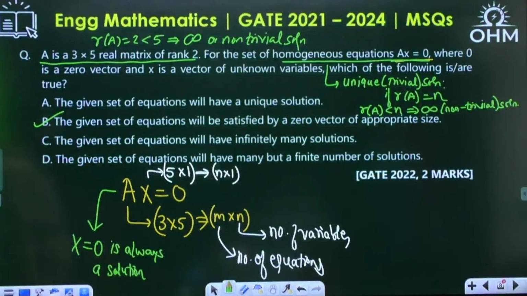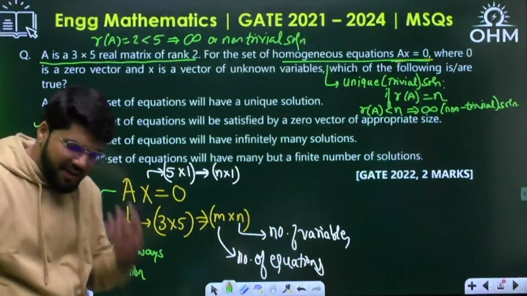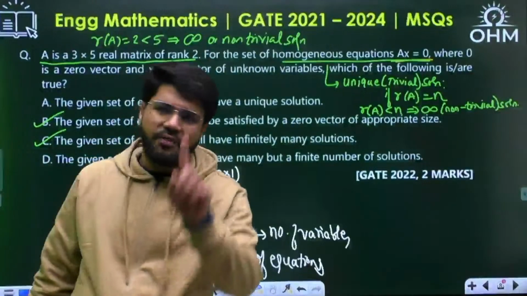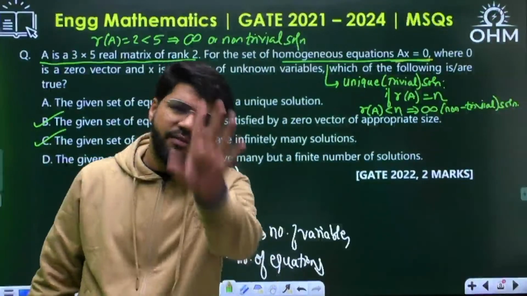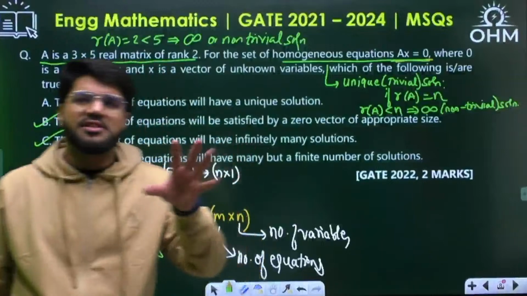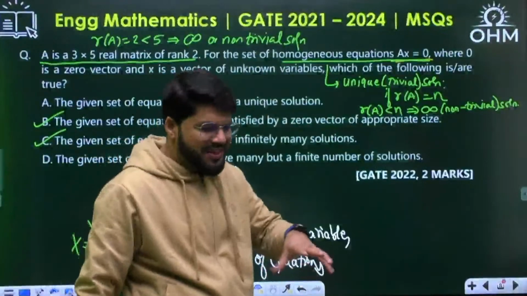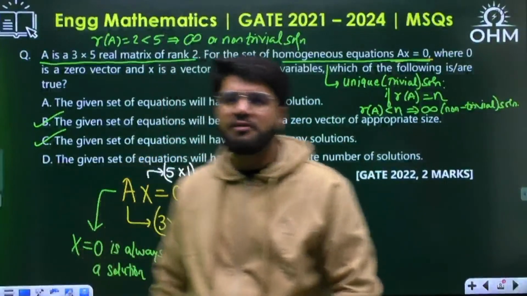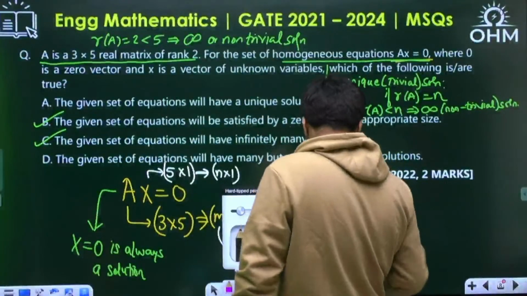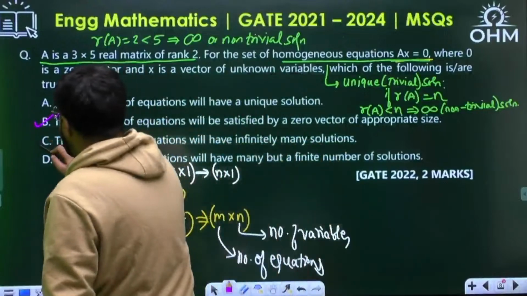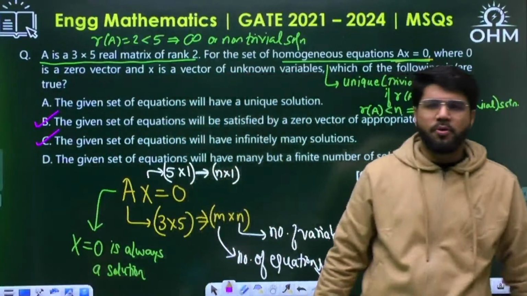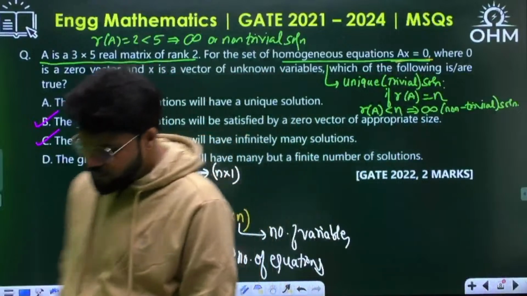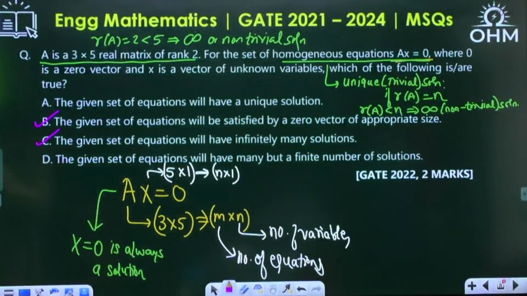The given set of equations will have infinitely many solutions. Yes, correct. The given set of equations having finitely many solutions is impossible. Either a system will have one solution, or if it has more than one, it will be infinite. You will never have a system, whether homogeneous or non-homogeneous, having 5 solutions or 10 solutions. If more than one, it is always infinite. So the correct options here are option B and option C. These are the two appropriate options.